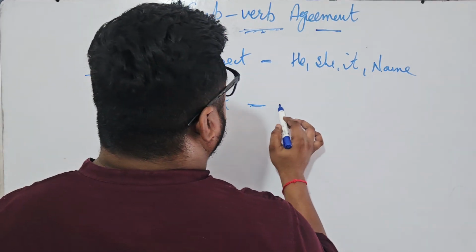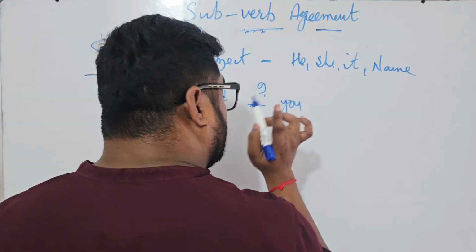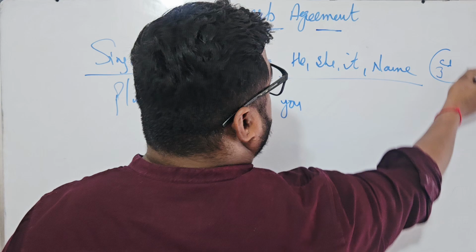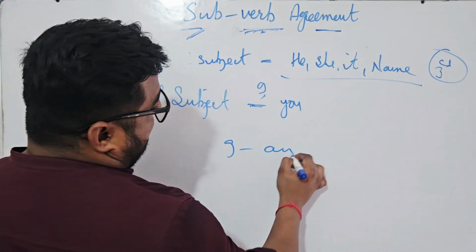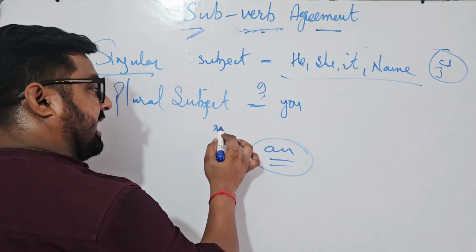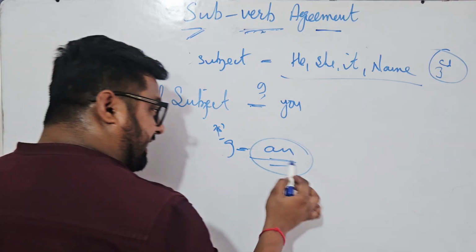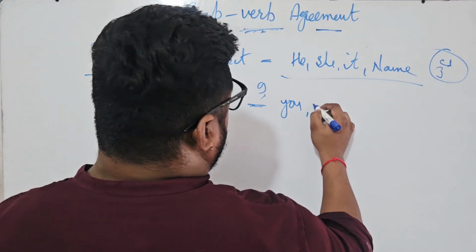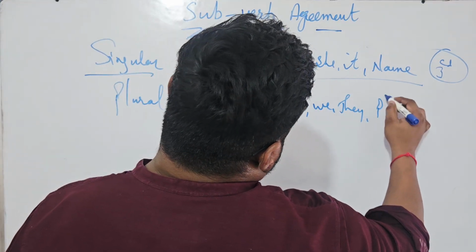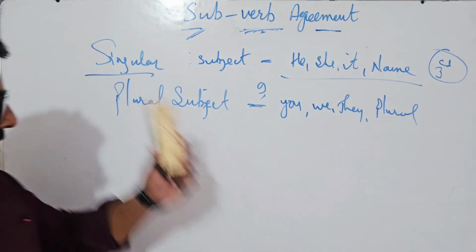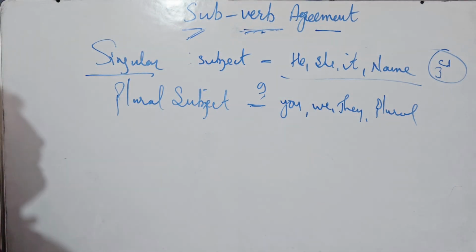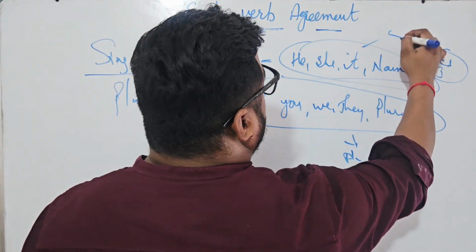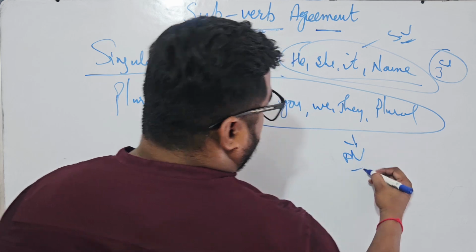And plural subjects: you, and sometimes I is also singular, but I is considered to be first person, and these are all third person. That's why sometimes you might have seen that I carries am. That is the reason behind that. I is singular, but it's not a third person. That's why we use am with it. Okay. So I, we, they, and any plural subject is known as plural subject. And all these carry plural verbs, and this carries singular verbs. Is that clear so far?